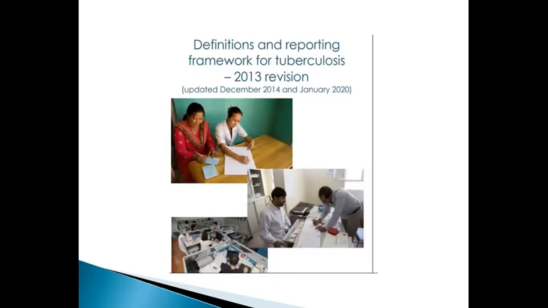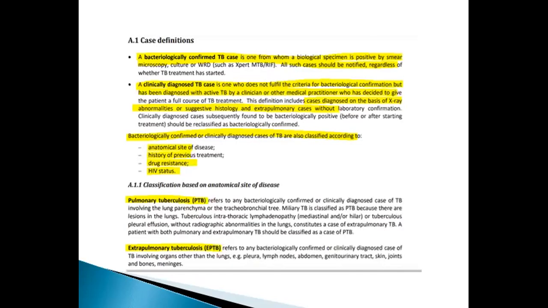There are also case definitions revised by WHO for reporting of tuberculosis. Bacteriologically confirmed TB is one in which a bacteriological specimen is positive via microscopy, culture, or GeneXpert. A clinically diagnosed TB case does not fulfill the criteria of bacteriological confirmation but has been diagnosed with TB by a medical practitioner on the basis of X-ray abnormalities, suggestive histology, or extrapulmonary cases. These are further divided by anatomical site, history of previous treatment, drug resistance, and HIV status.